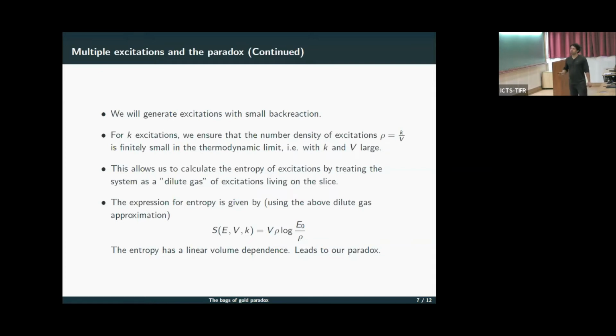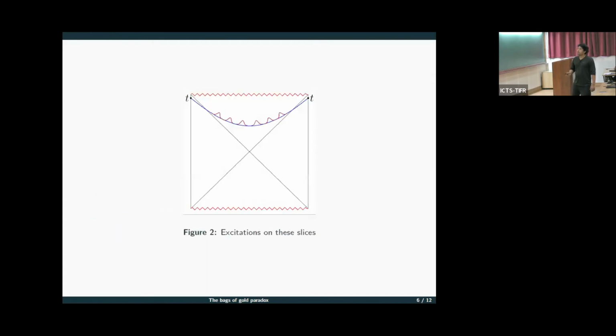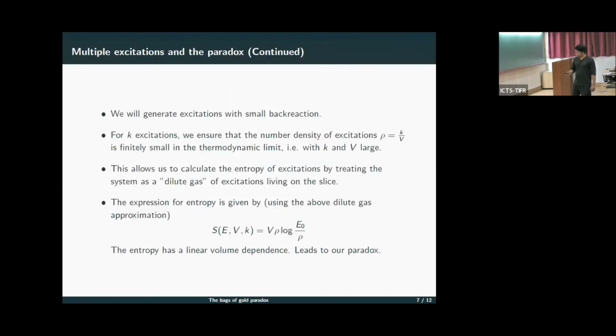It's a standard statistical mechanical calculation. So we use the Stirling approximation and other things, and we get this entropy which is proportional to the volume. Earlier we had argued that this volume increases with time. And now we have a situation where the entropy goes as volume. So the entropy of these excitations on this slice can potentially increase with time.